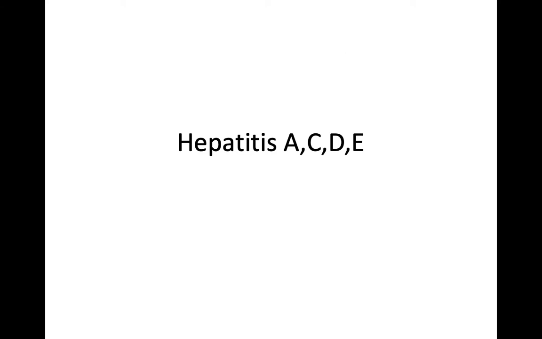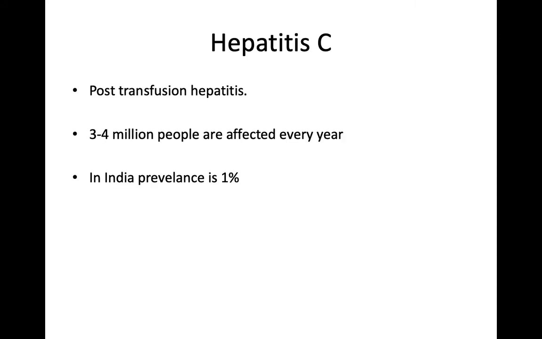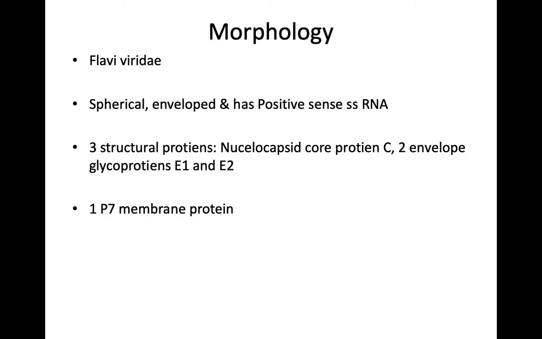Good morning. Today we are going to deal with hepatitis A, C, D, and E. So, hepatitis C virus. It was first discovered in the year 1989 and labeled as non-A non-B hepatitis virus, but later it came to be known as hepatitis C virus. It's the most common cause of post-transfusion hepatitis. About 3 to 4 million people are affected every year, and in India the prevalence rate is about 1%.